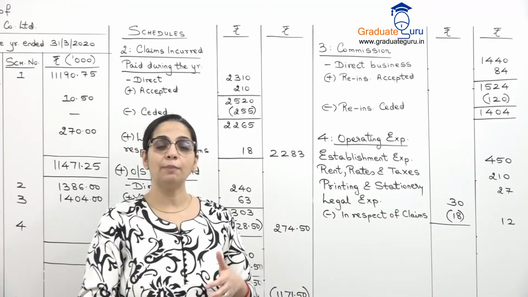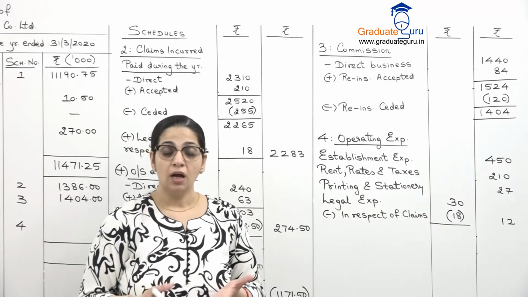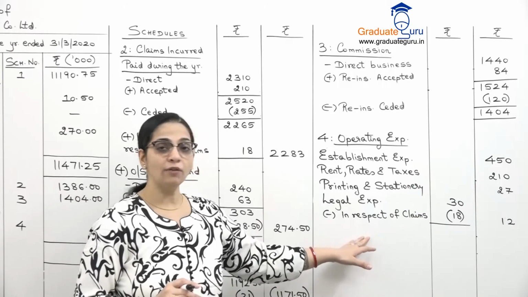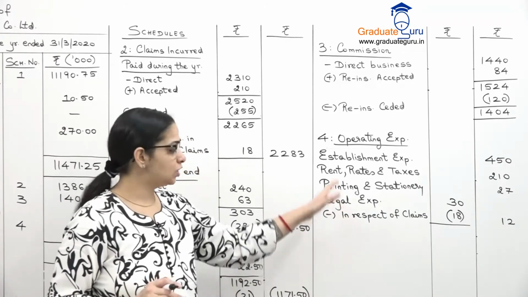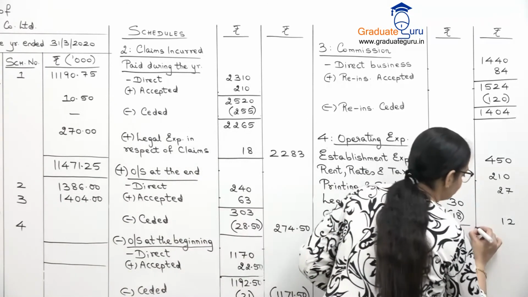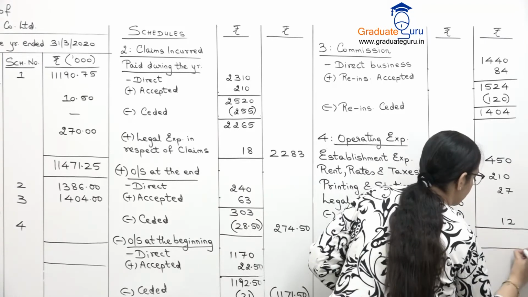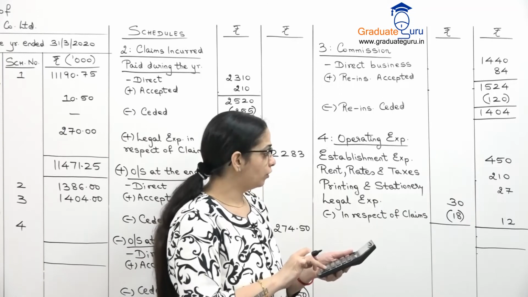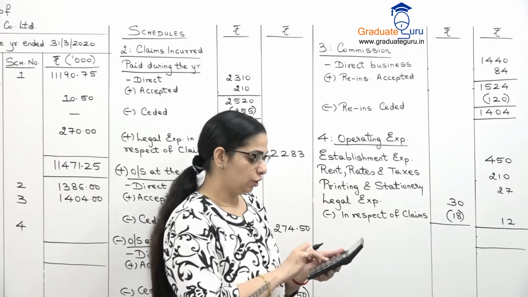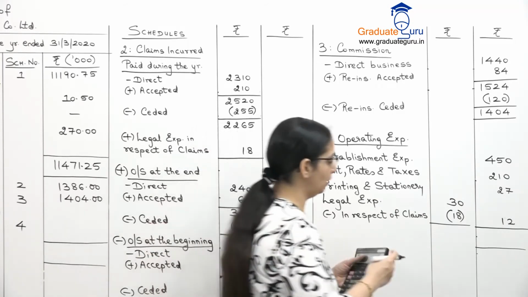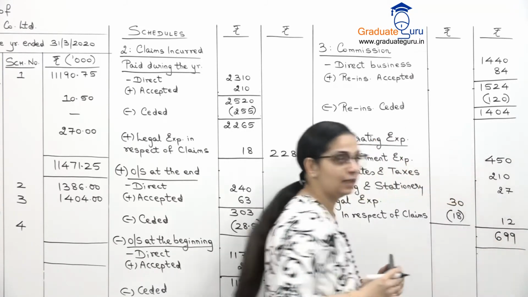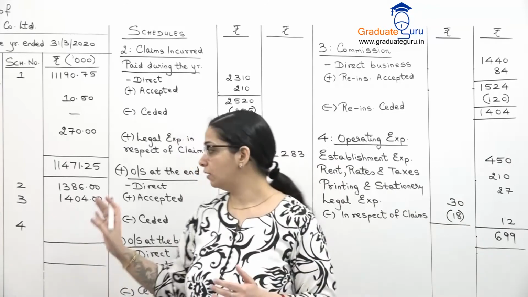Bad debts is given, but it's for the entire business. If bad debts had been given for marine insurance, then I would have taken it here. But now we'll just close this schedule. Let's take a total of these four expenses. 450, 210, 27 and 12. We get 699, which I'll take to my revenue account.